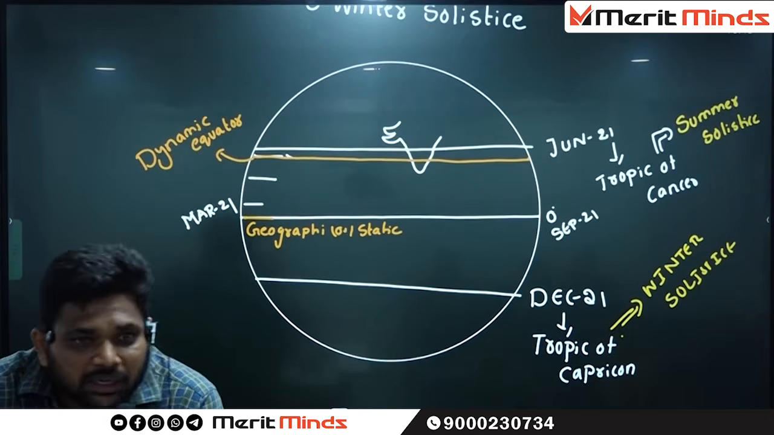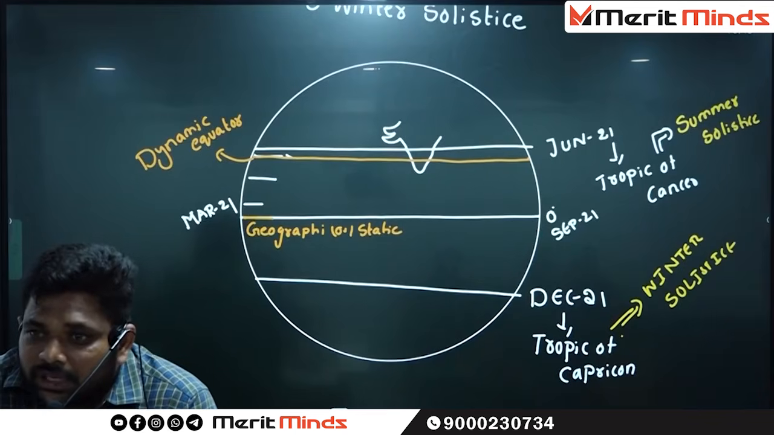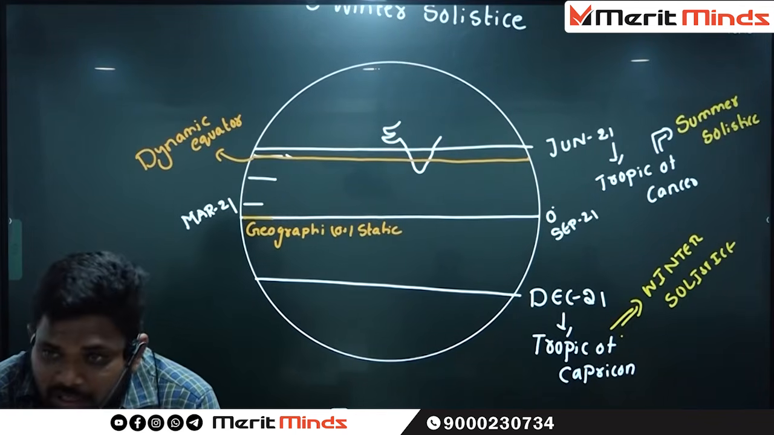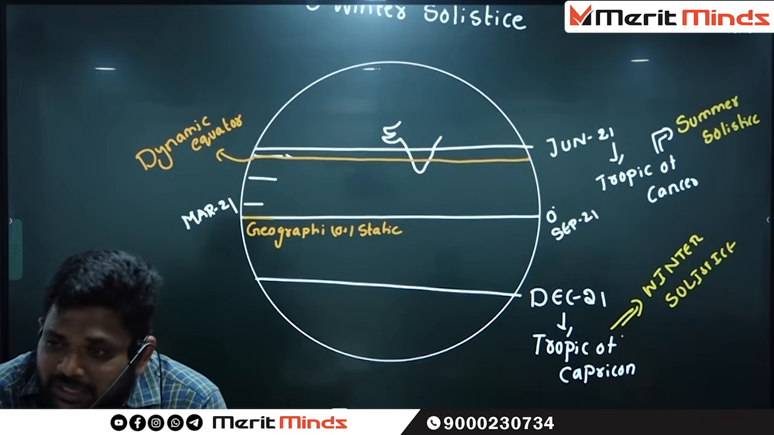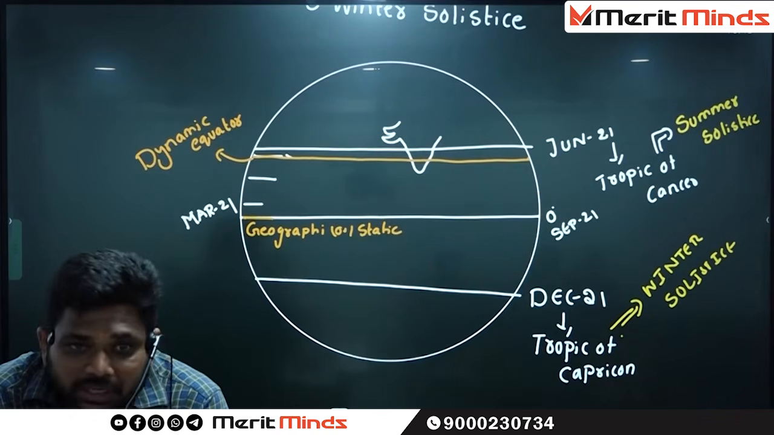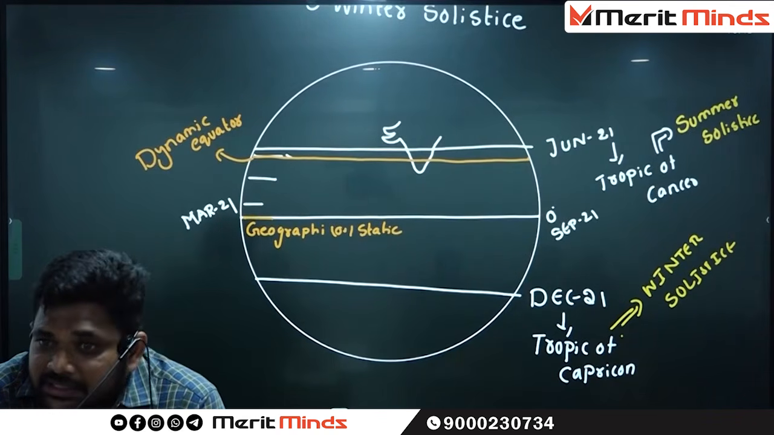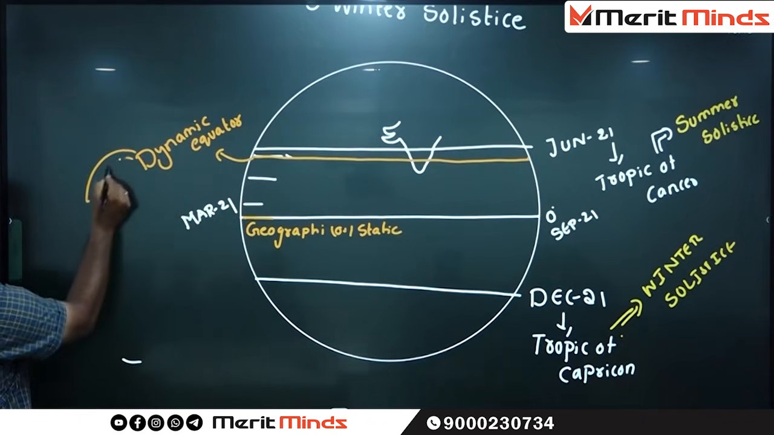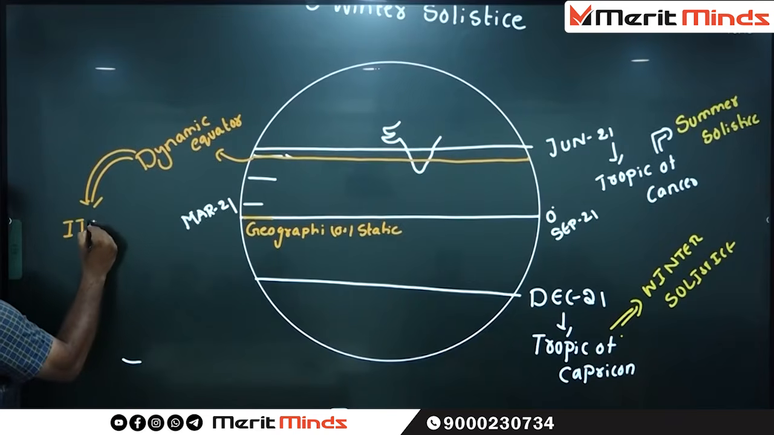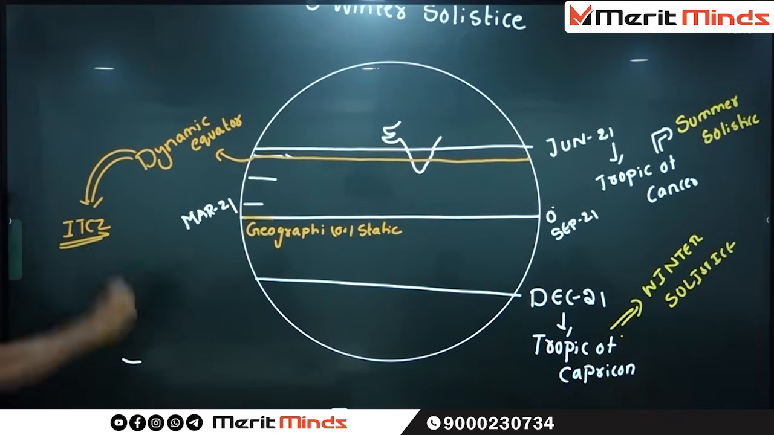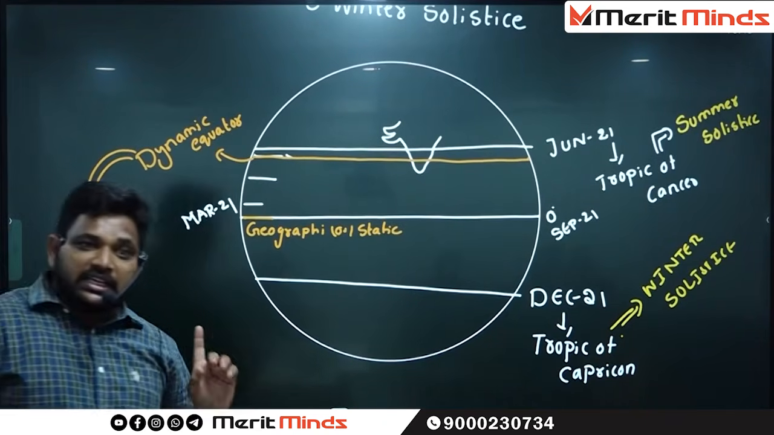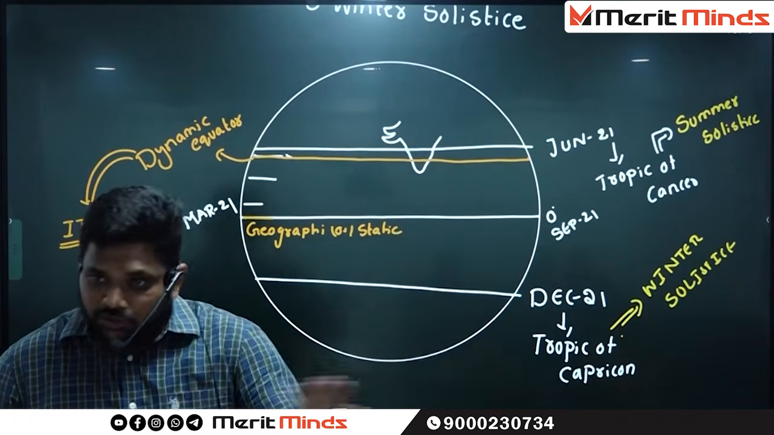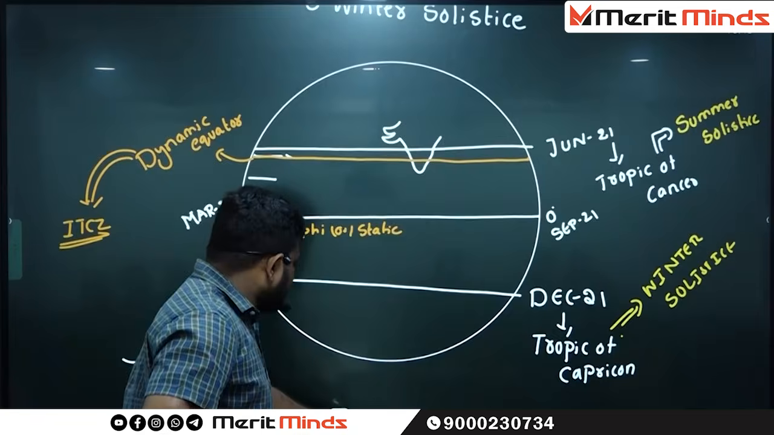Intertropical Convergence Zone. Okay, how are you going to define the ITCZ? The point where the two trade winds are converging, that point is called ITCZ. This particular dynamic equator is also referred to as ITCZ. Now understand with the map.